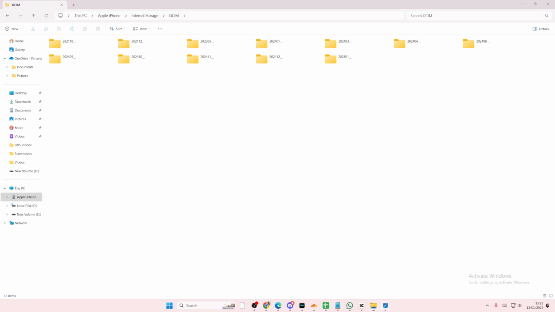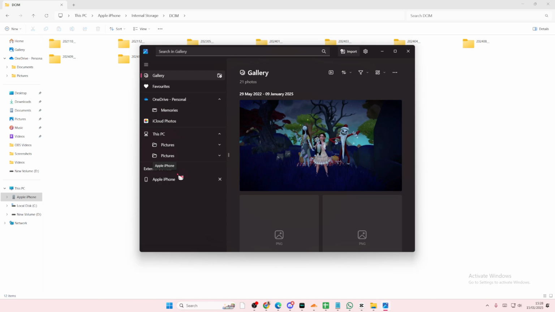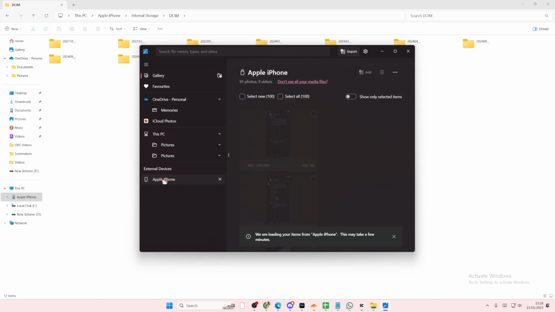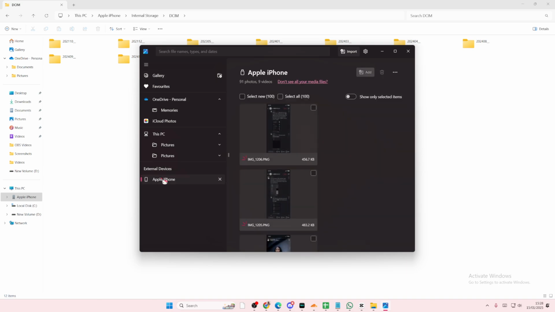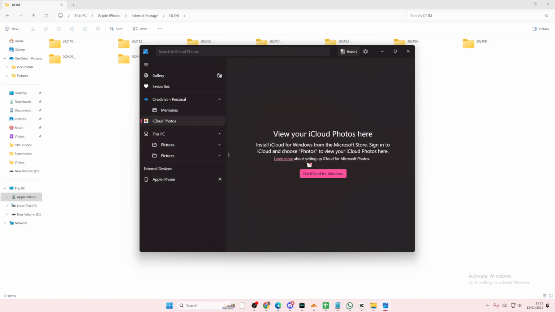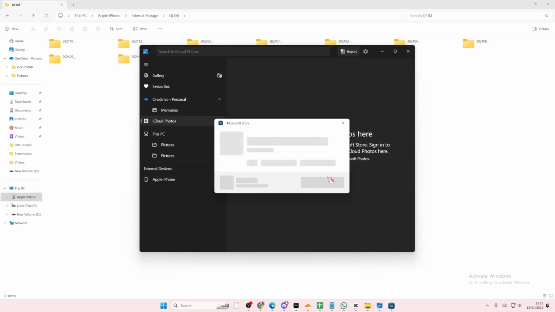Or you can just open Photos and go to external devices and go to Apple iPhone, and you can do that. And then you can select all and then add 100 items, and it's going to be moved to your PC. Or you can even download iCloud photos. So here, view your iCloud photos here, and then get iCloud for Windows, and you're just going to download the app, log in using your iCloud information, and then you'll be able to retrieve your photos on PC.